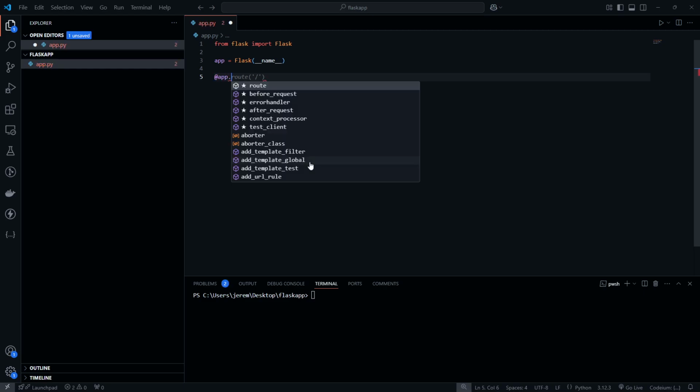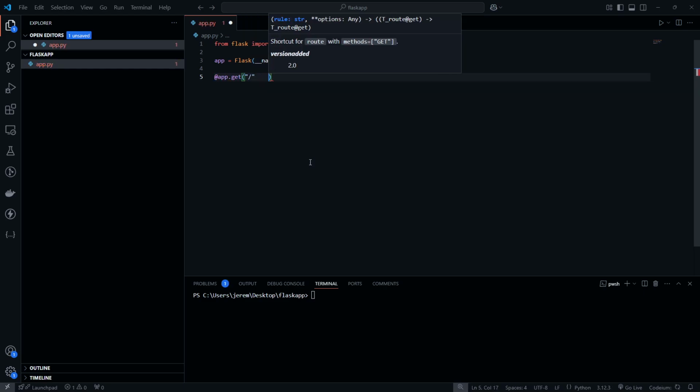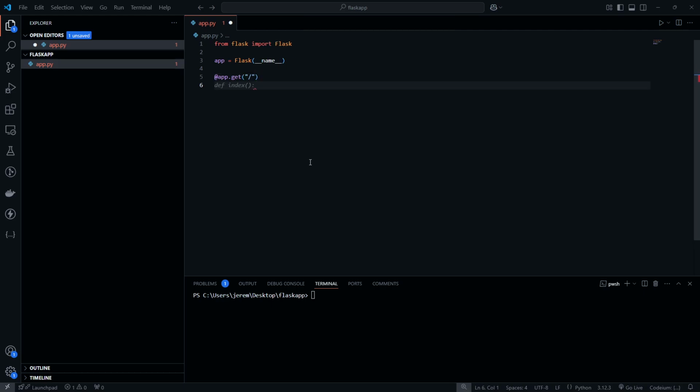We're going to do app.get slash for our home page, def index, return hello world. So this is going to be a hello world message that shows up. And then we can do this. If __name__ equals "__main__", app.run.